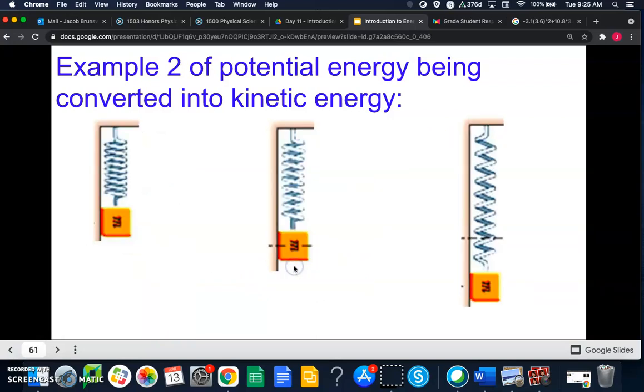Okay, let's keep going. Example 2 of the potential energy being converted into kinetic energy. We've got this example of a spring sort of bouncing up and down with a mass on the end. So let's take a look at that and see what that actually looks like in real life.